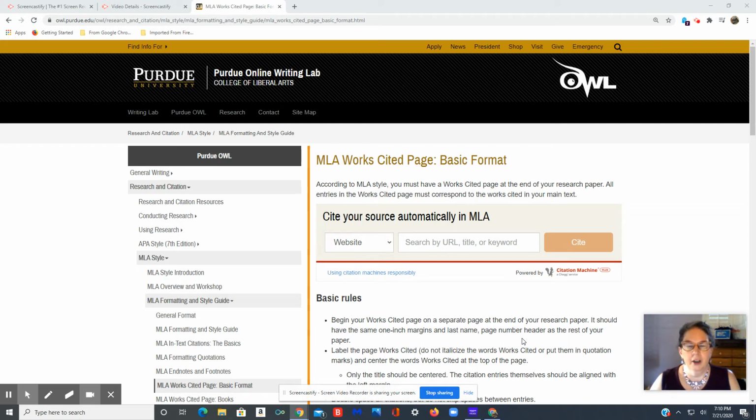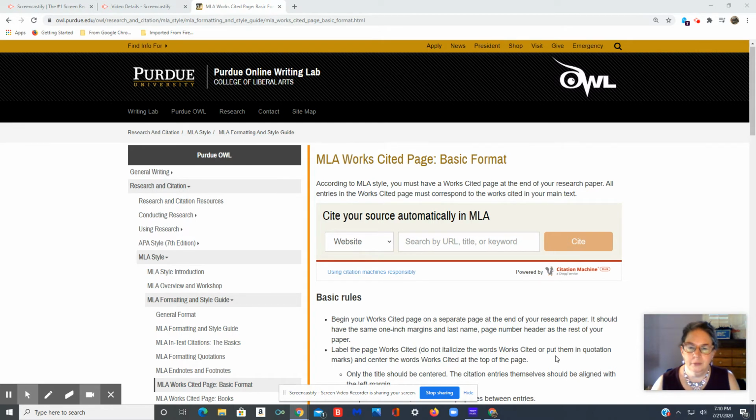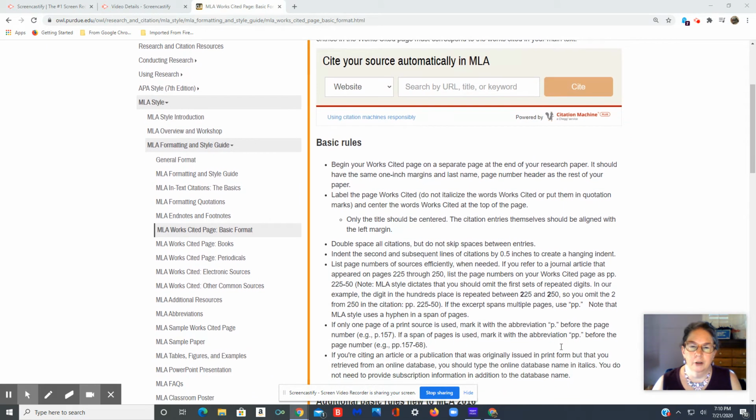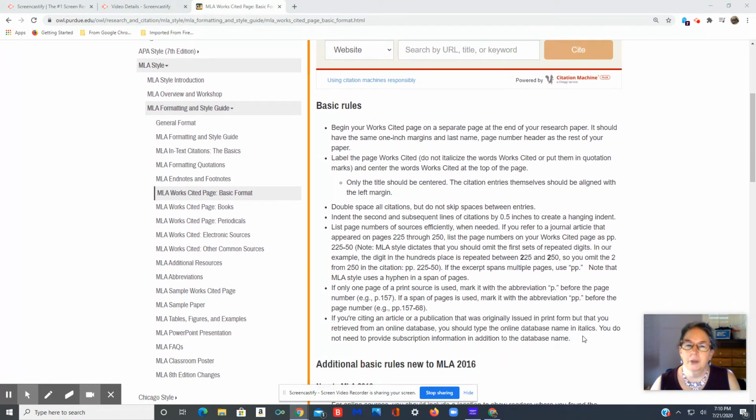Okay, here we are again, and we looked at the in-text documentation that goes within the paper, but now this is where we see the works cited page, which is the last page or pages of a paper, and it gives the full information on every source that was cited within your paper. All right, Purdue OWL again.